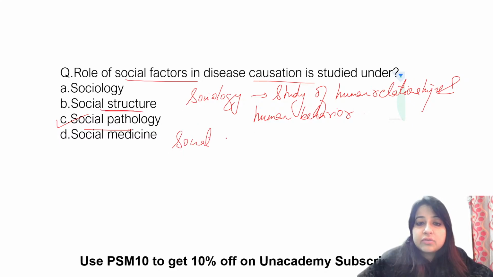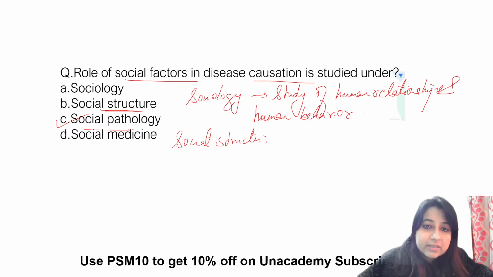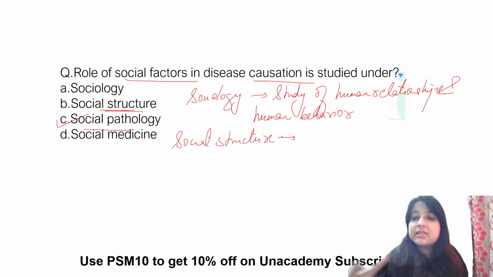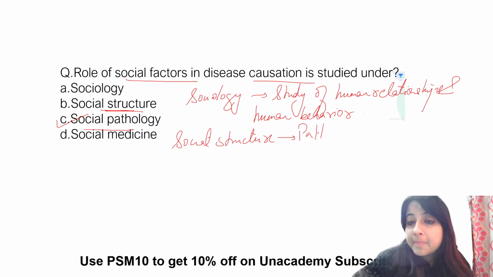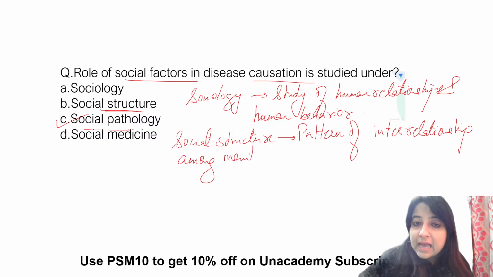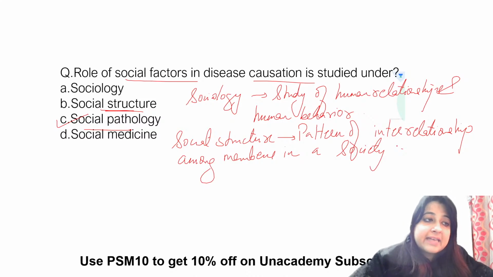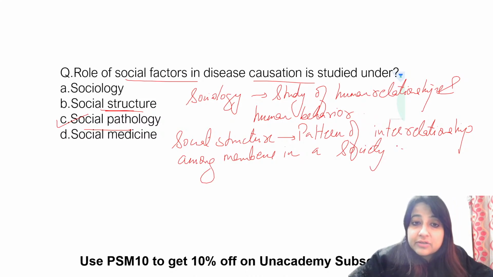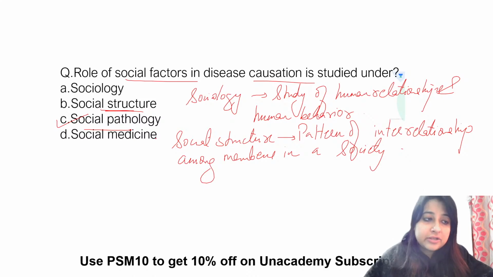Social structure means the pattern of interrelationships among members in a society. That is social structure. One more thing, social pathology is social causes leading to the disease occurrence.